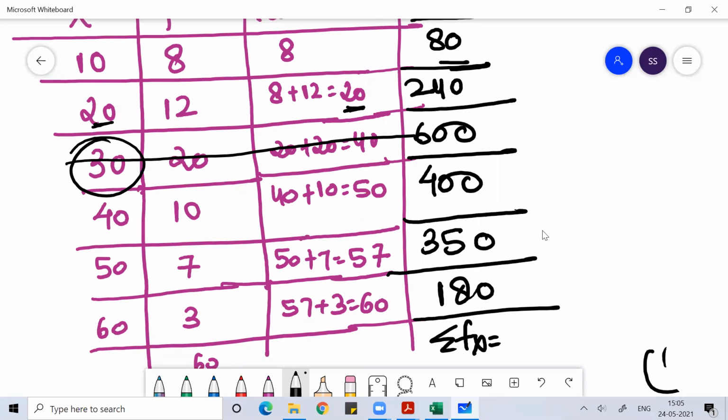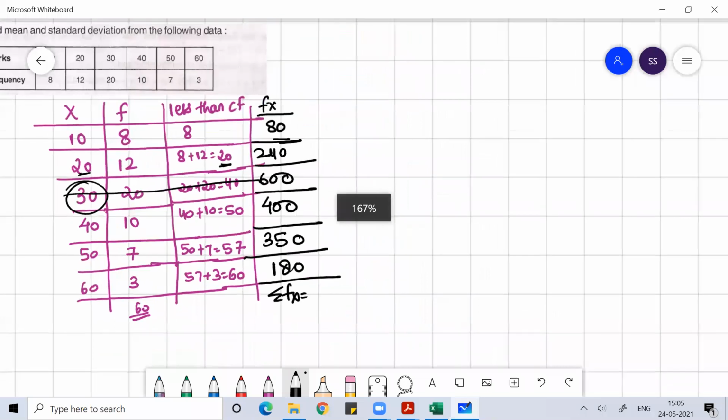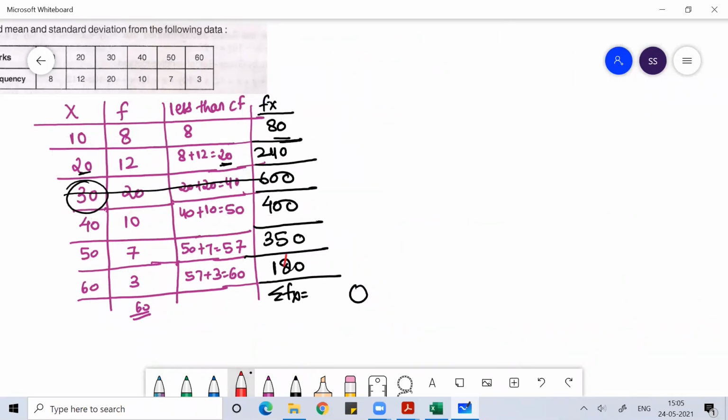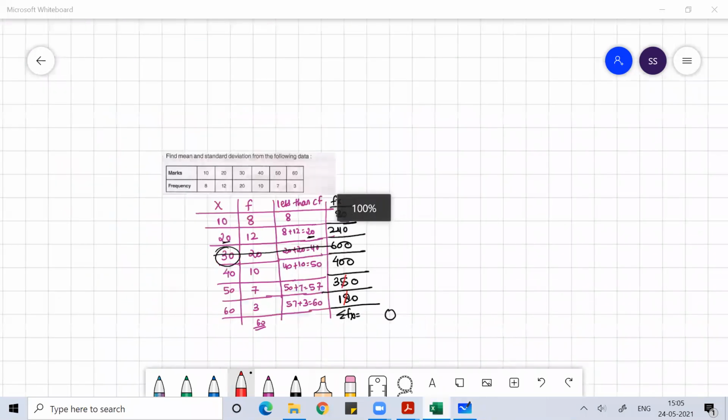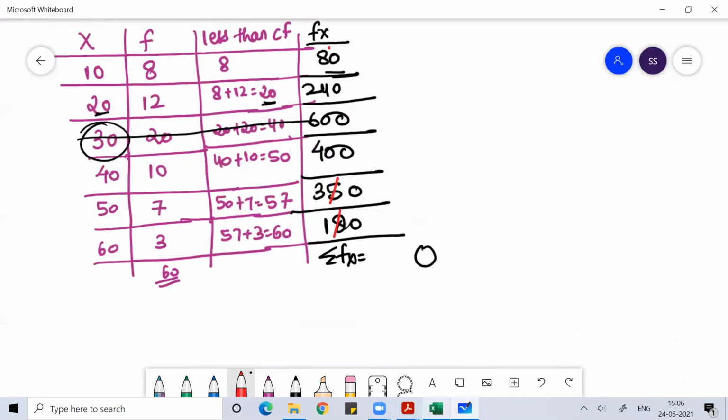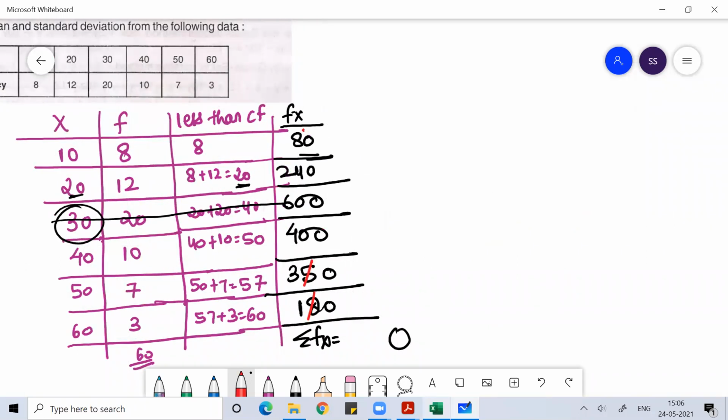Find the value of sum of fx. Adding these up, sum of fx is 1850.